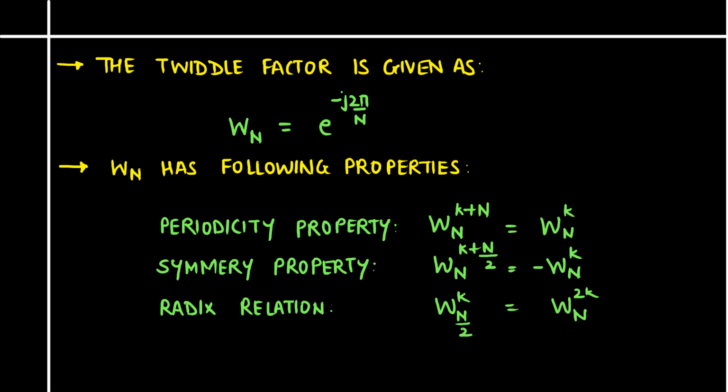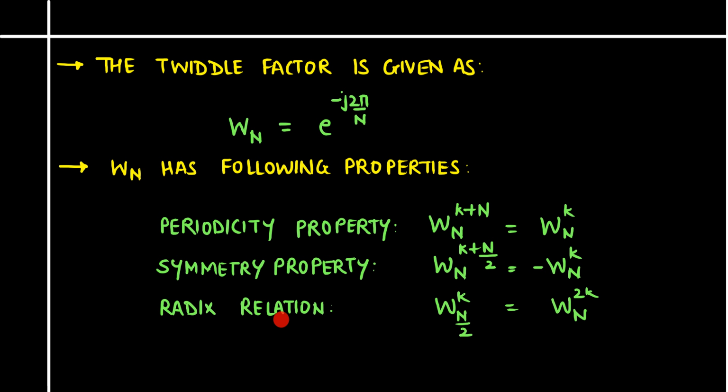The symmetry property said that Wn to the power k plus n by 2 is equal to minus Wn to the power k, which means that if we have this shift in the k direction by n by 2, then we are just going to get this minus sign here, and it would be minus of Wn to the power k.